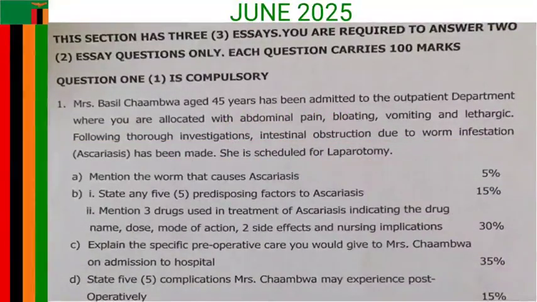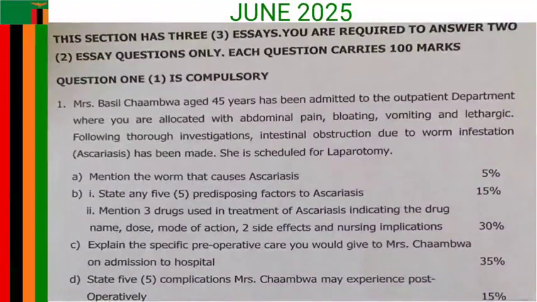The scenario reads, Mrs. Basil Chambwa, aged 45 years, has been admitted to the outpatient where you are allocated with abdominal pain, bloating, vomiting, and lethargic. Following thorough investigations, intestinal obstruction due to worm infestation has been made. She is scheduled for laparotomy.